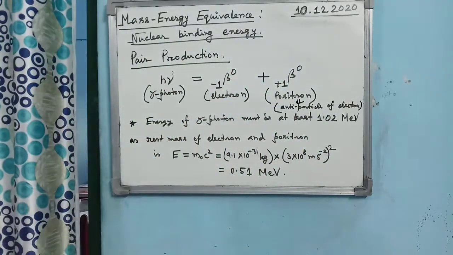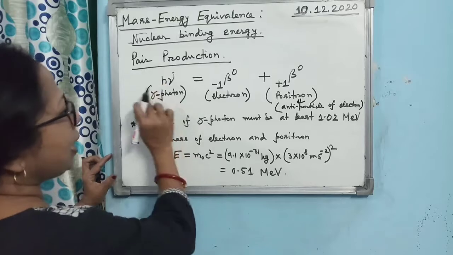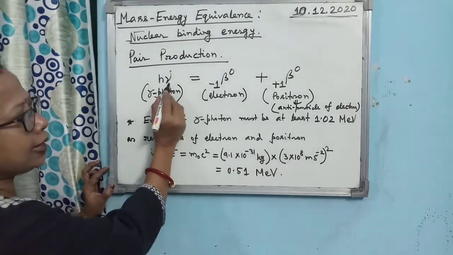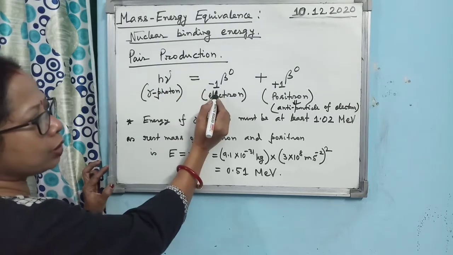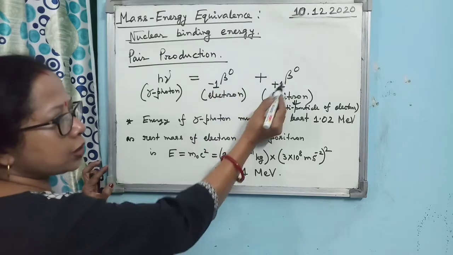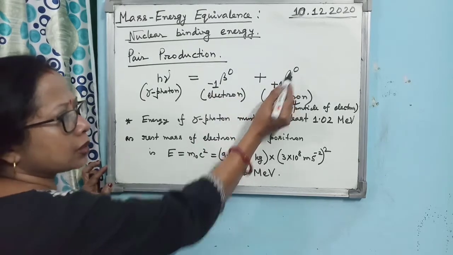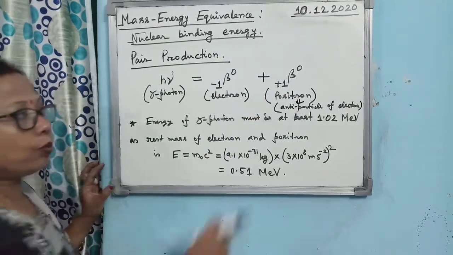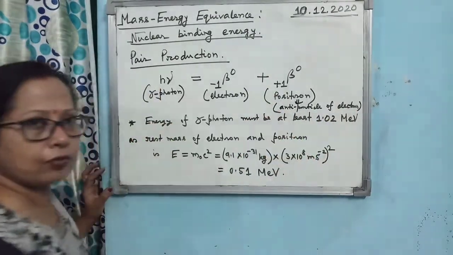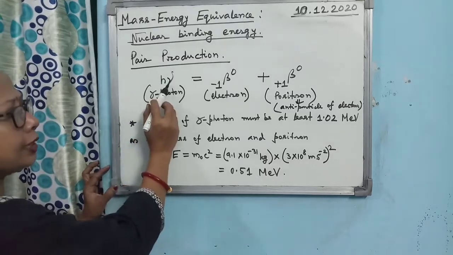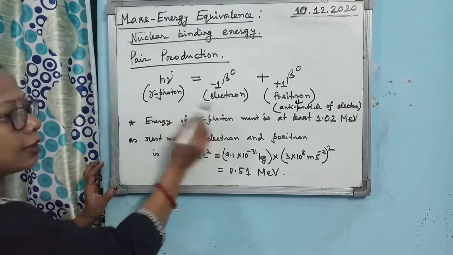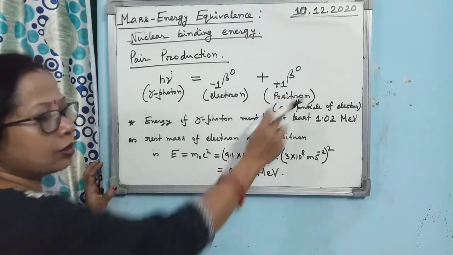Regarding pair production, the equation I have written, you must write in exactly the same manner. From h nu you get one electron, which has negative charge and mass 0, and a positron, which has the same amount of positive charge and mass 0. The positron is the antiparticle of the electron. Write down the equation like this: h nu equals -1 beta 0 plus +1 beta 0, and below that, don't forget to write whatever I have written within the bracket.